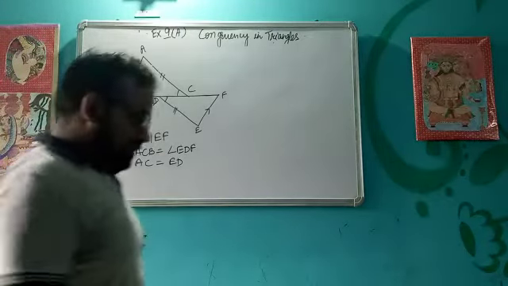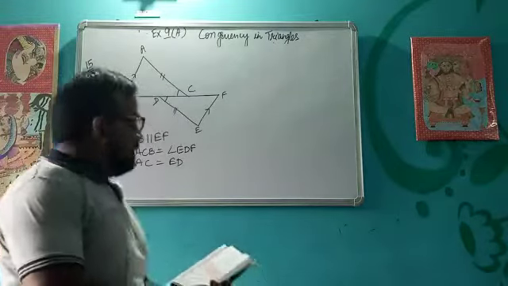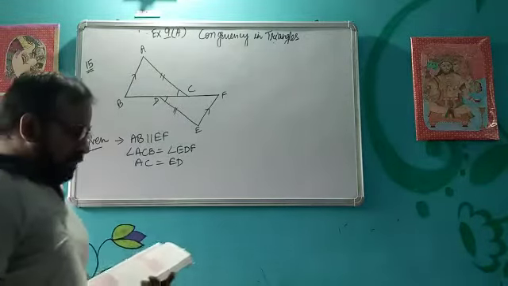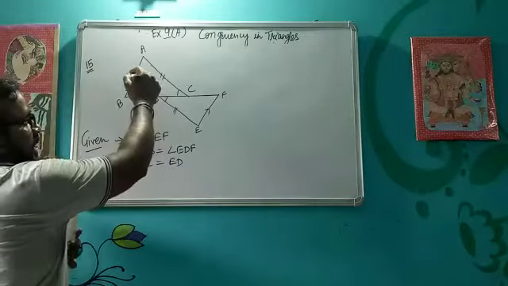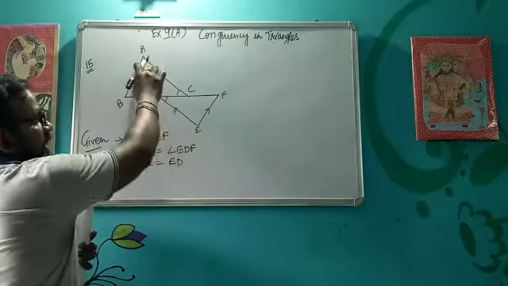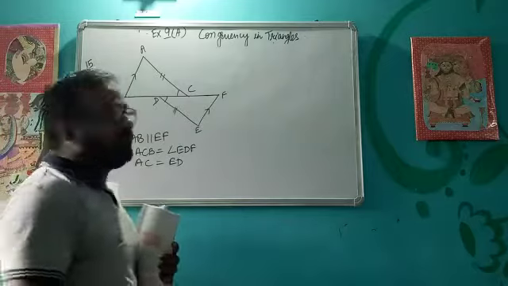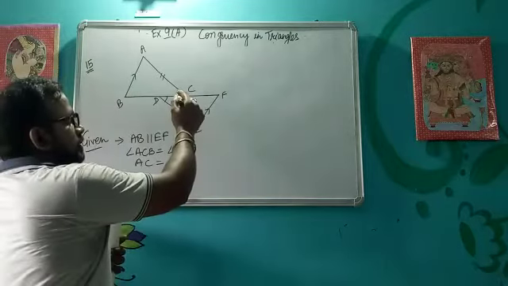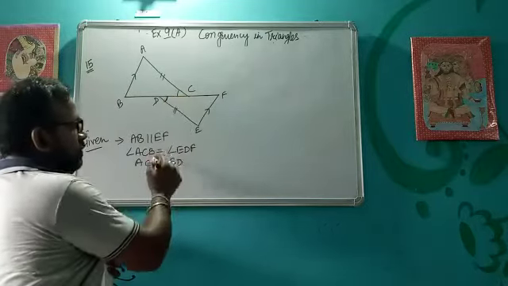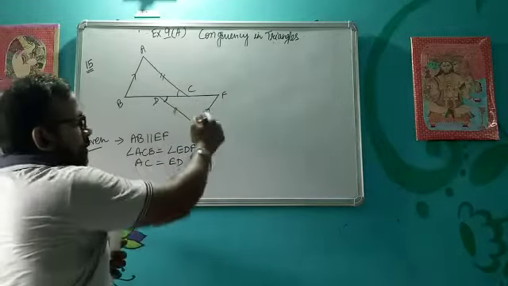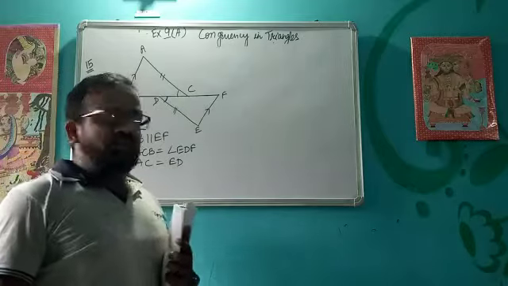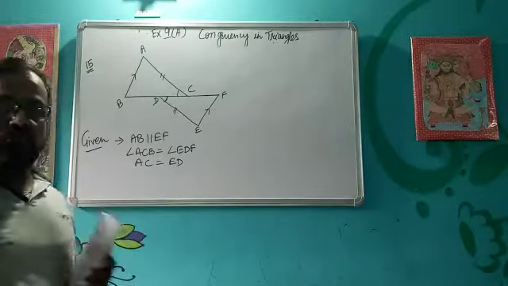Okay, let's discuss the last question of this exercise, question number 15. So using the information in the figure, when the arrows are like this, that means AB is parallel to EF. Again these two angles are given as equal to each other, so I have written. Then AC equal to ED is given as equal.